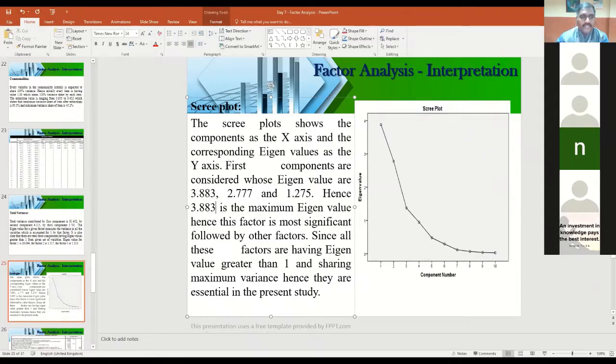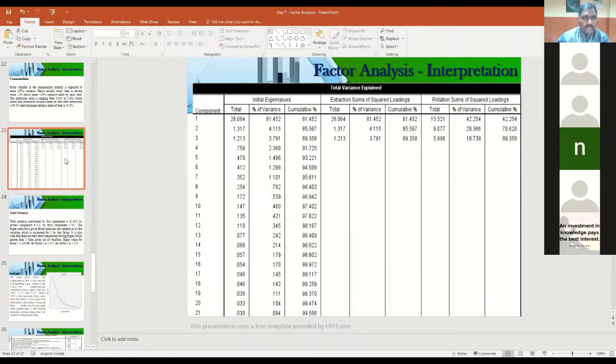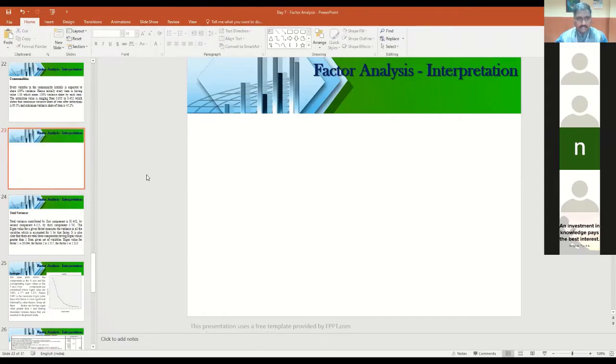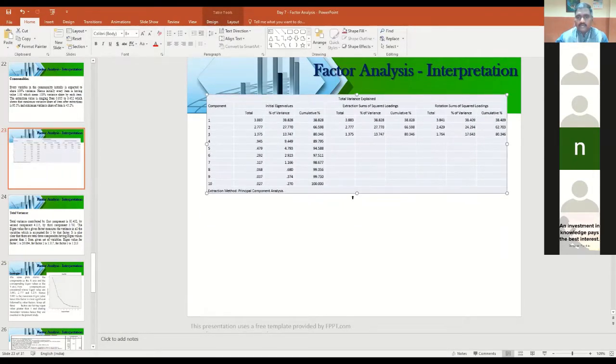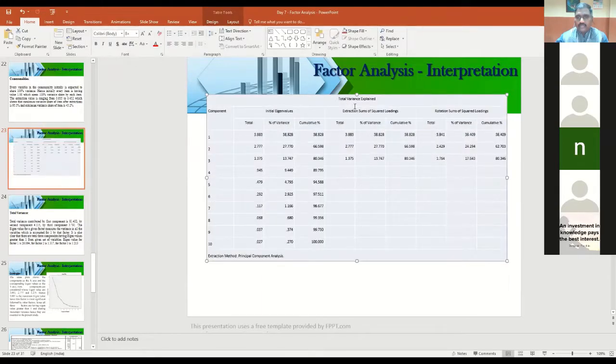Okay. Now, next one is, what is the next outcome? Okay. I'll copy the total variance explained table. I'm just copying it and pasting in the PPT here. Right, this is the output table of total variance explained.